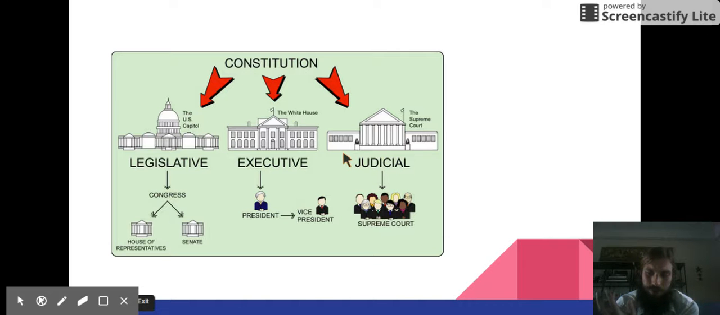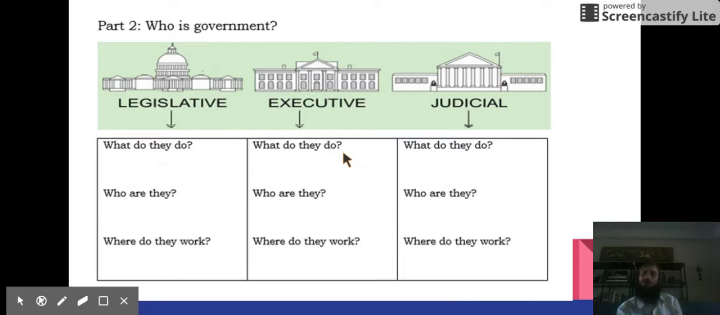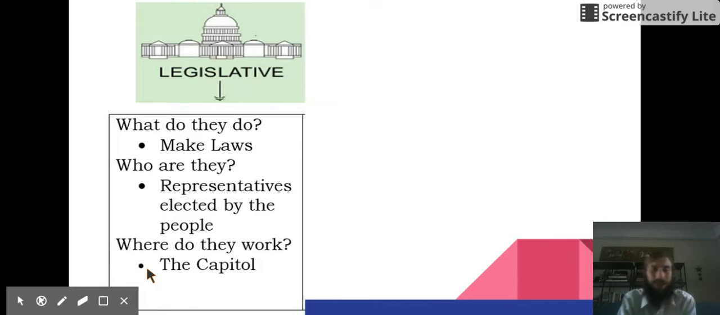You have a chart on your worksheet that you're going to fill out to give a little bit more information about what these different branches of government do. You're going to look at, what do they do? Who are they? Where do they work? Those are essential questions. What is the branch? Who is the branch? Where does the branch work? We're going to start with the legislative branch.